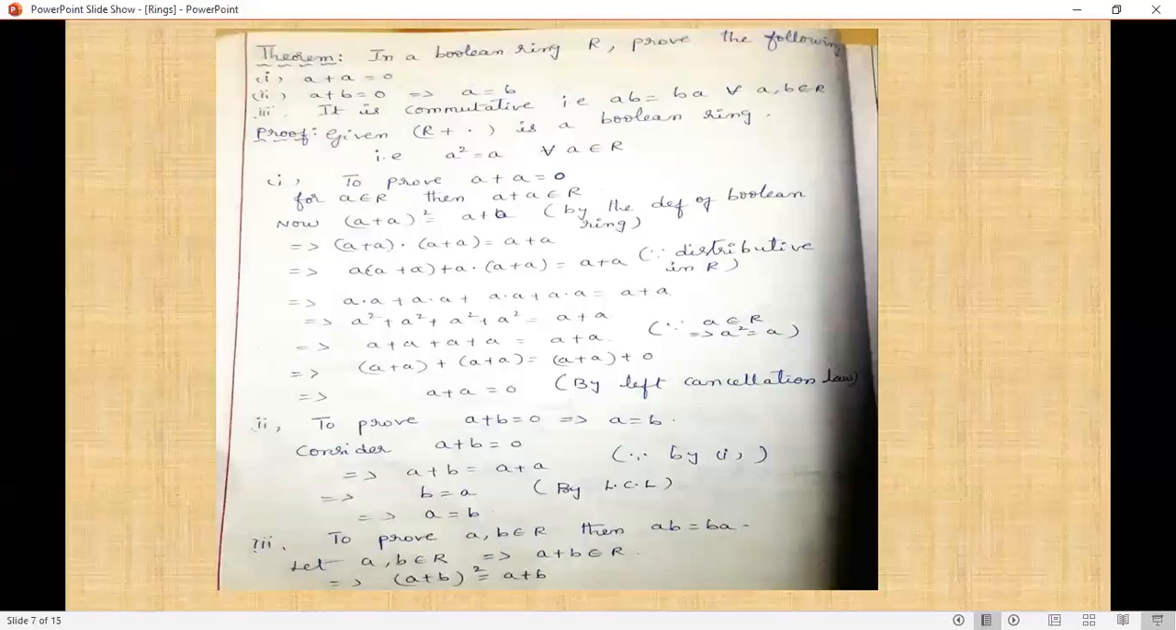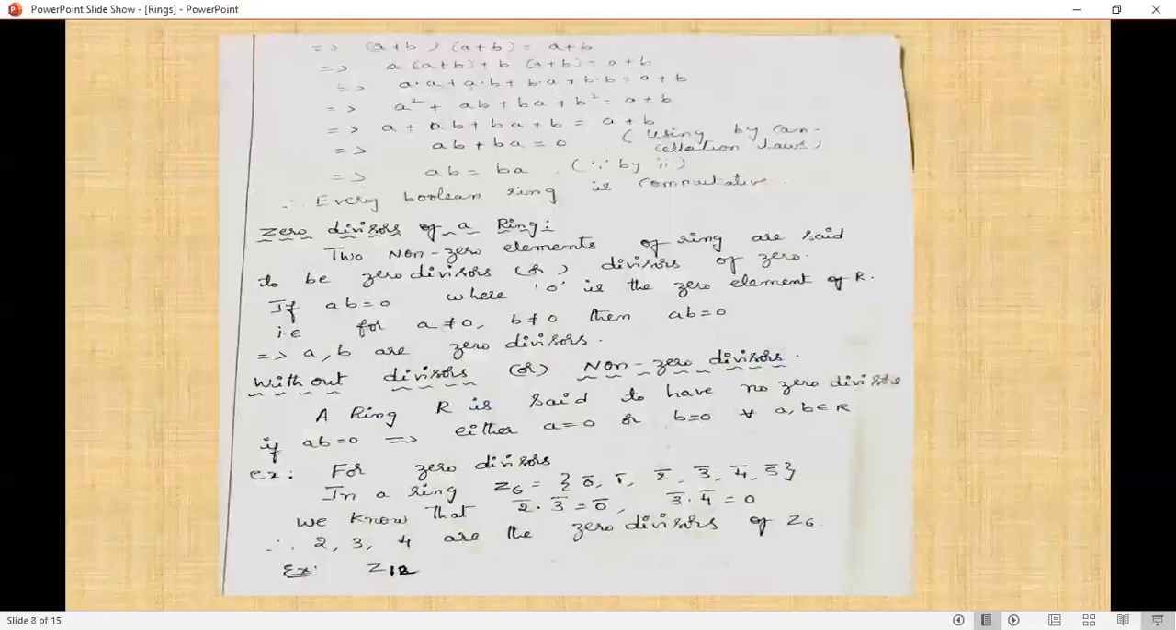The last one is we now prove that it is commutative, that is AB = BA for all A, B belongs to R. Let A, B belong to R, implies A + B belongs to R, implies (A+B)² = A+B. So we are multiplying: (A+B)(A+B) = A+B. Using the distributive property, A(A+B) + B(A+B) = A+B, implies A·A + A·B + B·A + B·B = A+B.